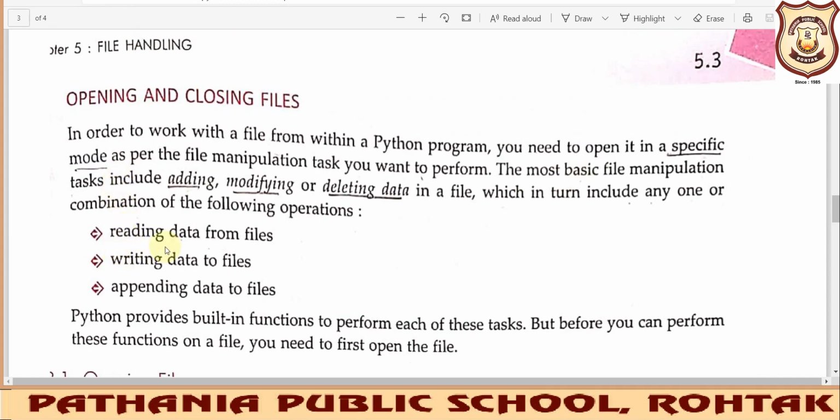The first is reading data from the files. If we want to read the data from the file, we need to open it first, and for that we'll be using an open function. Then we can write the data to the files, and we may append the data to the files. We'll be looking at the difference between writing data to the files and appending data to the files. That's all for today, and tomorrow we'll be continuing with the same chapter.